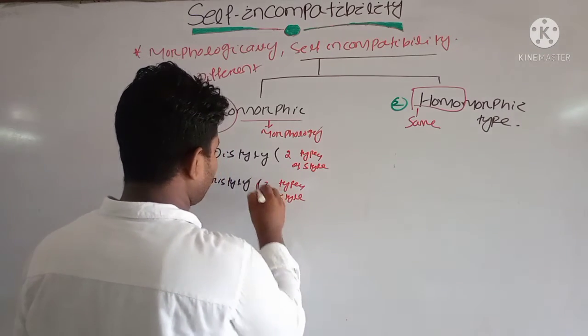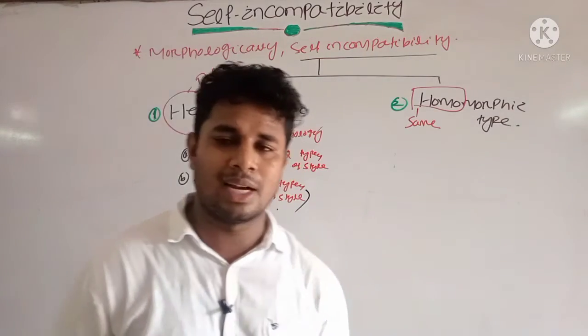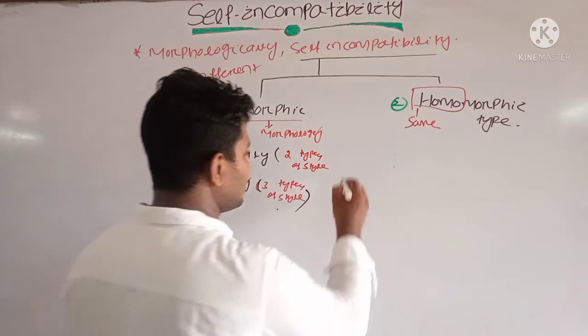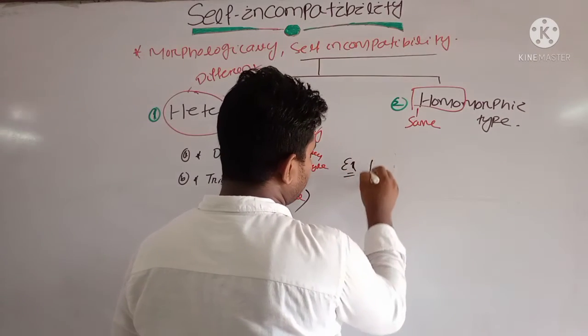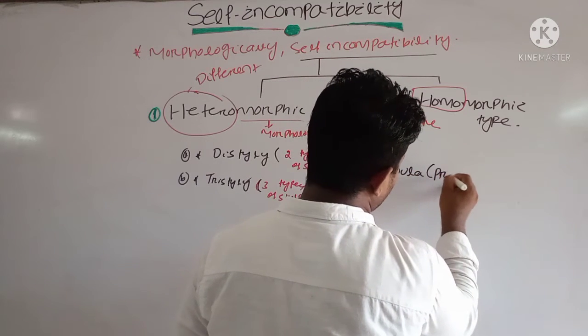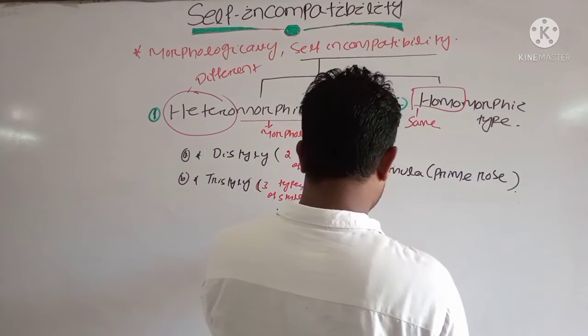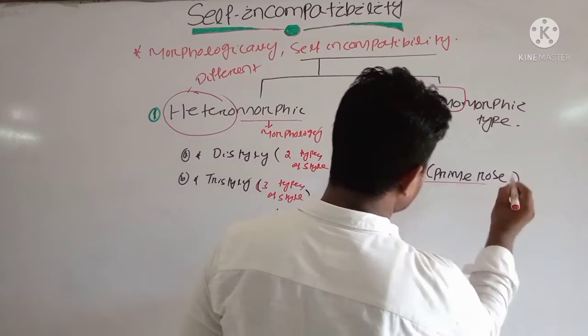Already we have studied in heteromorphism that the distylic condition we see in Primula, or the primrose plant, where there are two types of flowers.